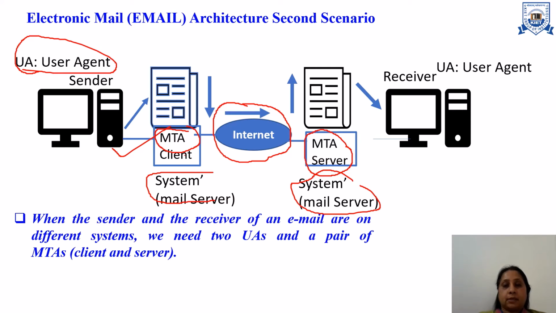When the MTA server receives the message, that message will be transmitted to the receiver. Receiver will receive the message and respond accordingly. Here we also have a queue of messages, so that if the sender wants to send more than one message, they will be stored in the queue.